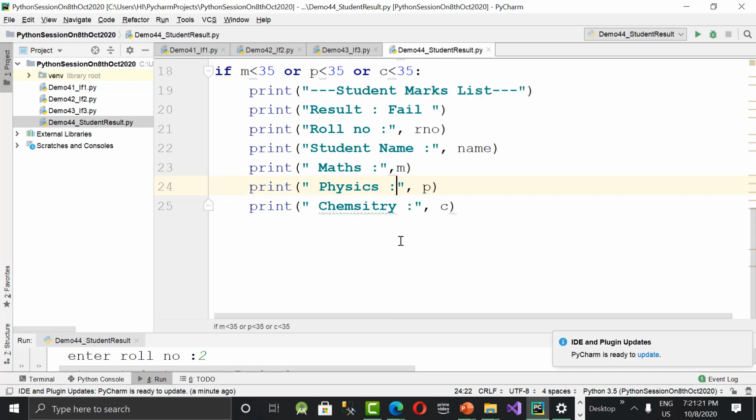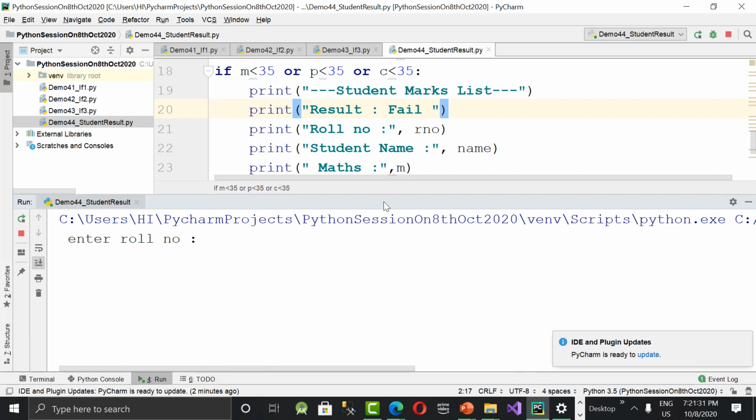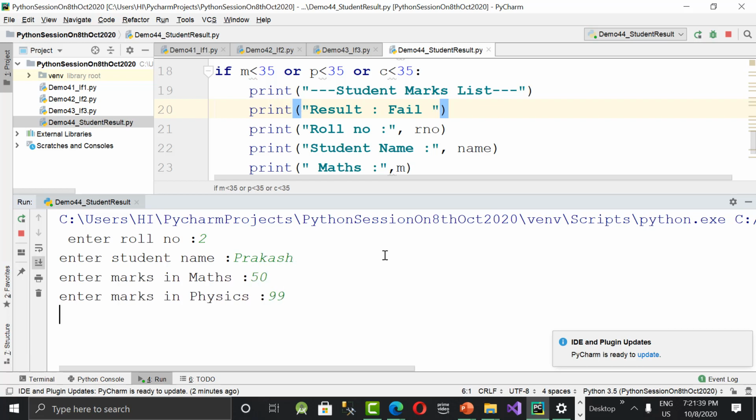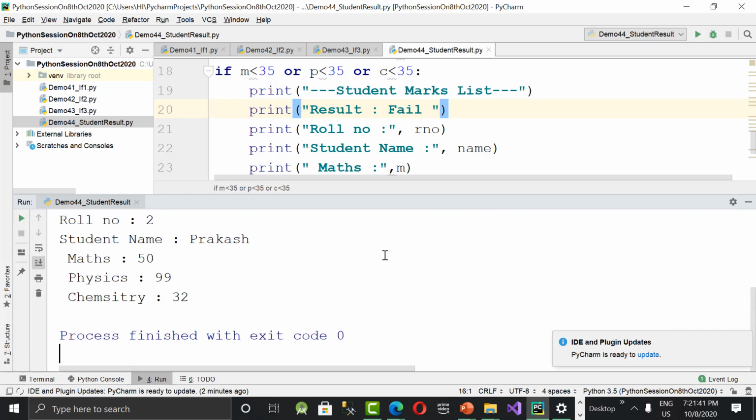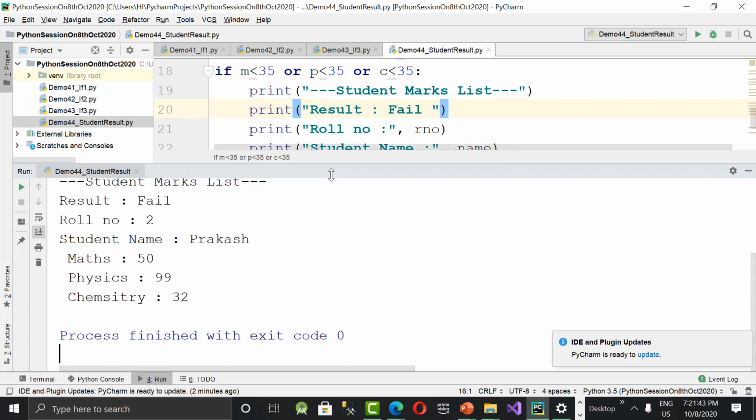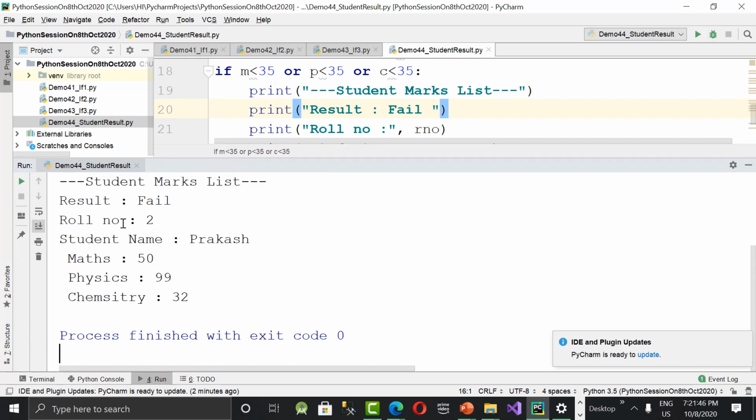Okay, so in this way, AND and OR will be used. Let's run it and check it out. See the output now. Roll number, I said 2, name I said Prakash, and then I'm giving marks like 50, 99, and 32. Present. See the output now. So what is the student mark list? Result is fail. Roll number 2, name Prakash, marks 50, 99, 32. Got it? So like this, we can do this OR condition.